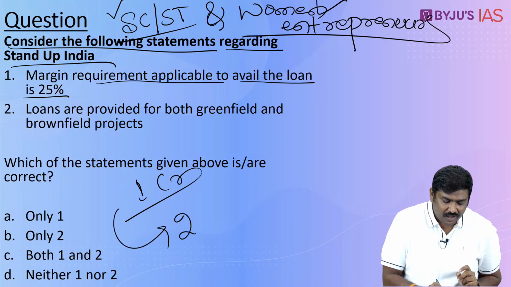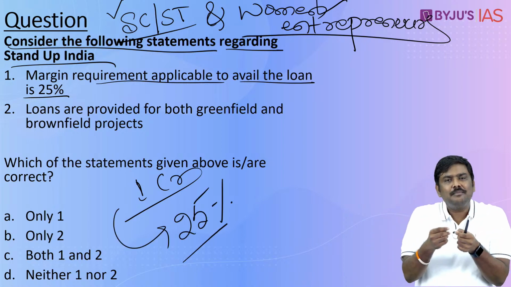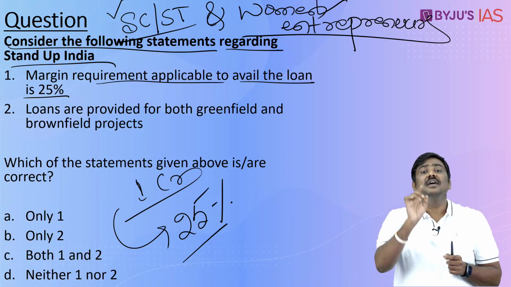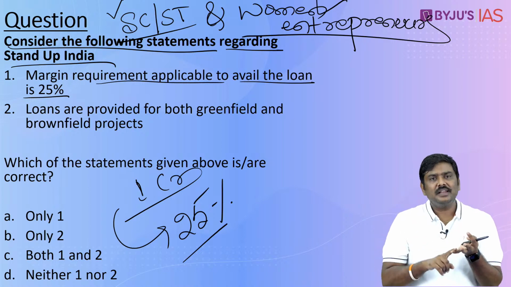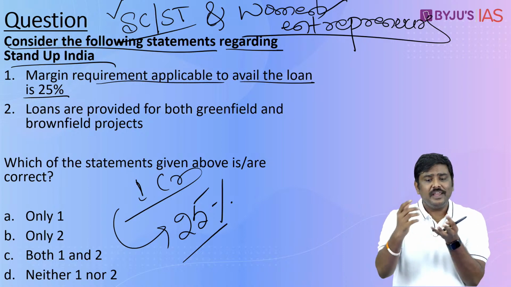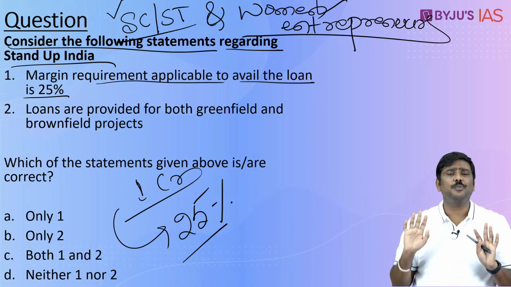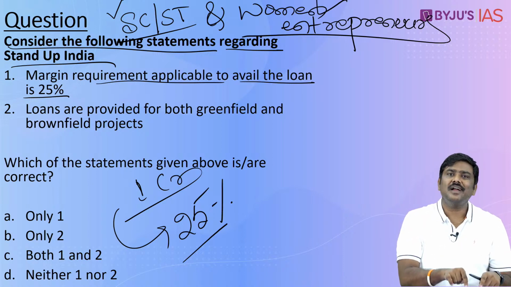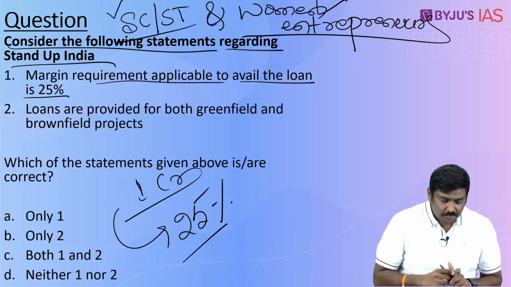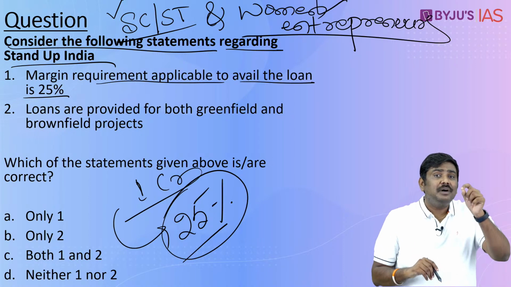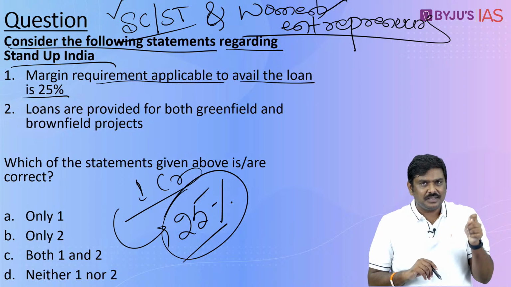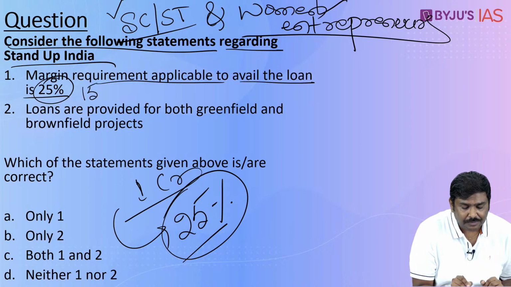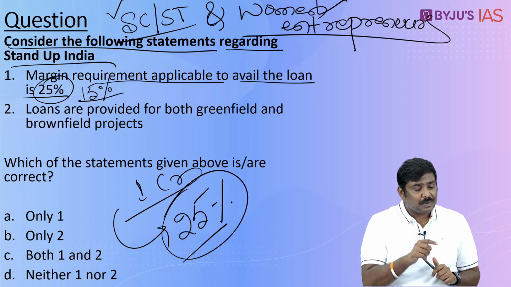Remember this, earlier it was 25%, and the amount that the entrepreneur is expected to invest or put into the project is called the margin requirement. Either he can put it from his pocket only, or he can avail this from any other schemes of the government, but essentially it has to come from him, and it will not be provided completely under this particular scheme only. So earlier the margin requirement was 25%, but in the recent budget for the current financial year, Government of India has actually reduced this to 15%. Margin requirements has been reduced to 15%.